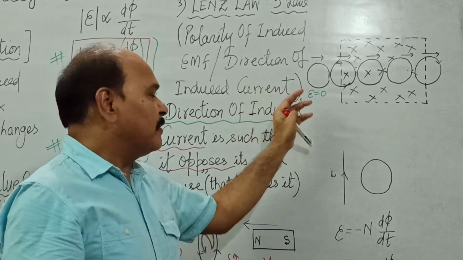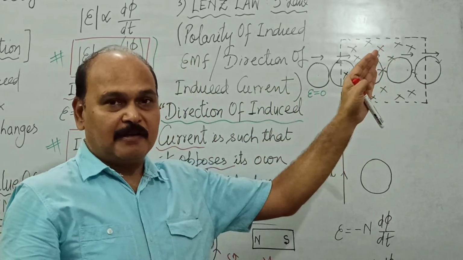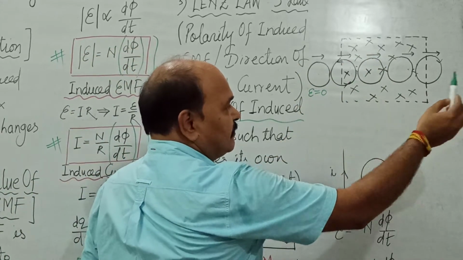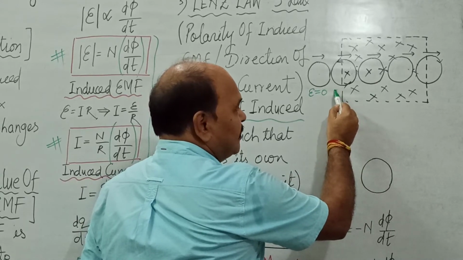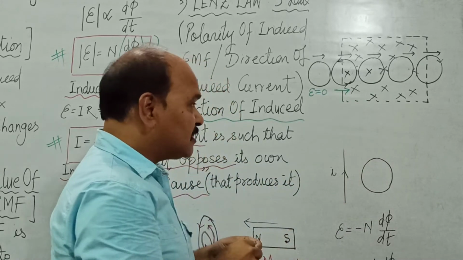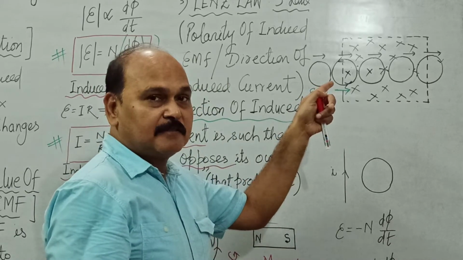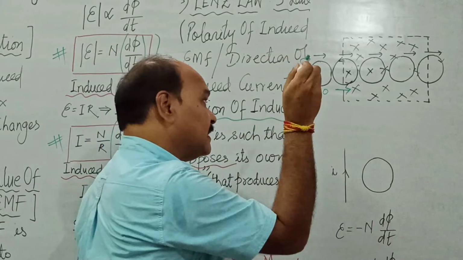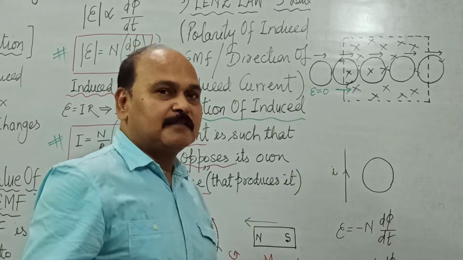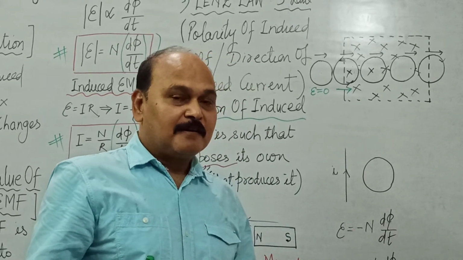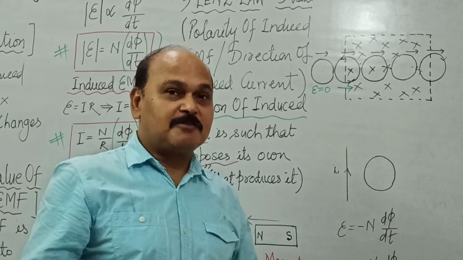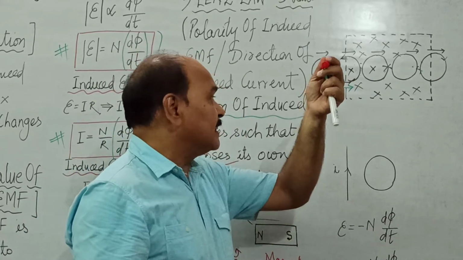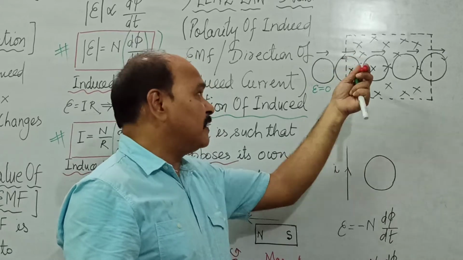But as the coil starts entering into the magnetic field, remember this coil is moving with a constant velocity. As the coil starts entering into the magnetic field, what happens? The flux passing through the coil increases. What flux? Cross flux. The flux passing through the coil in this direction is increasing. So what does the coil do? Induced current is produced in the coil such that it opposes its own cause. So how can it oppose the flux which is increasing and in this direction? So the cross flux is increasing.